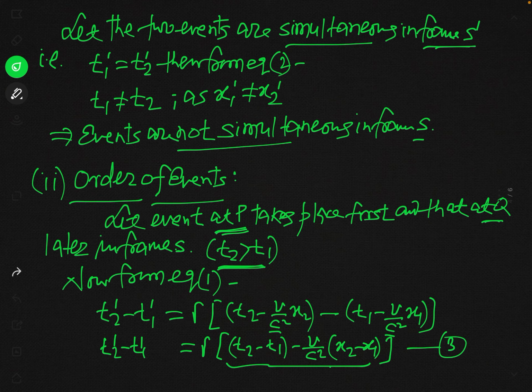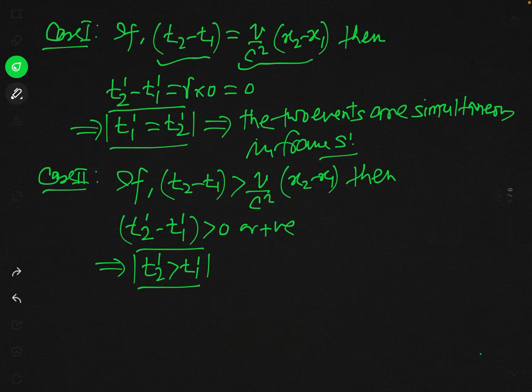So T2 is greater than T1. And when we assume that T2 is greater than T1, then in this condition we find that T2 prime is also greater than T1 prime. So this result shows that the order of the events in the two reference frames is the same.